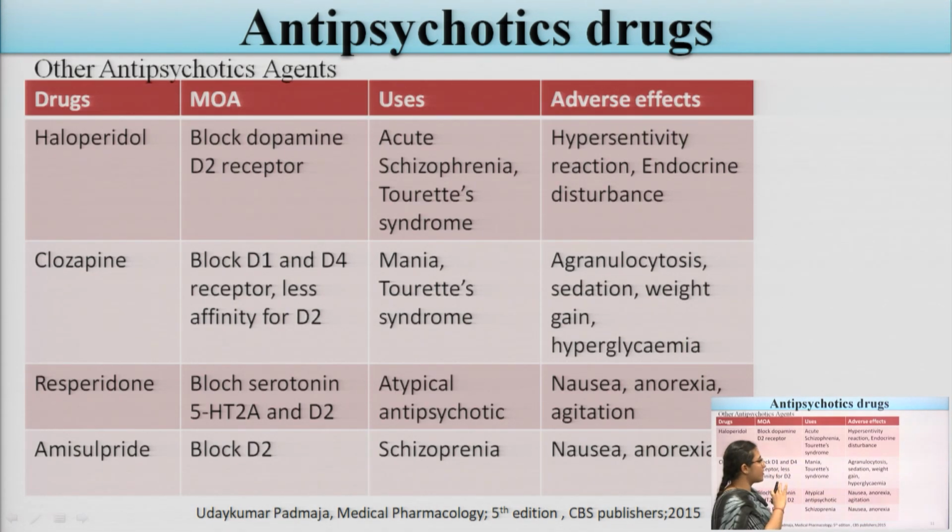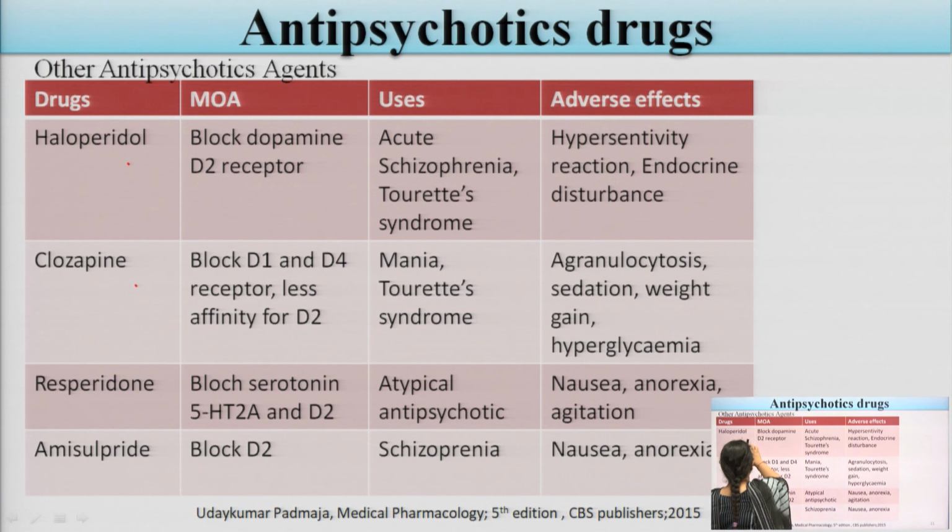Now we have talked about chlorpromazine. There are some other antipsychotic drugs like haloperidol, clozapine, risperidone, amisulpride. These are some of the other antipsychotic drugs. All of the antipsychotic drugs mainly act on the D2 receptor. They will block the D2 dopaminergic receptor in the mesolimbic area.